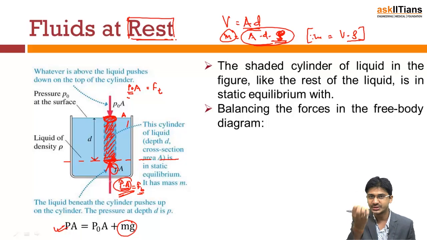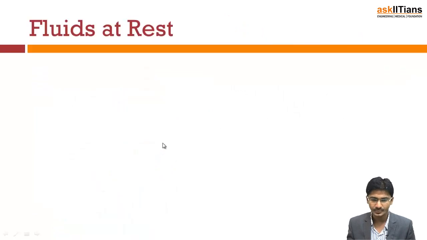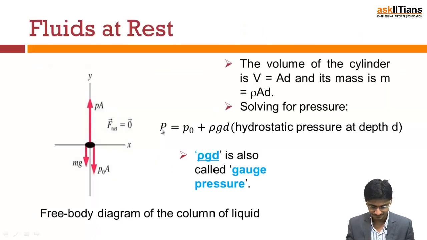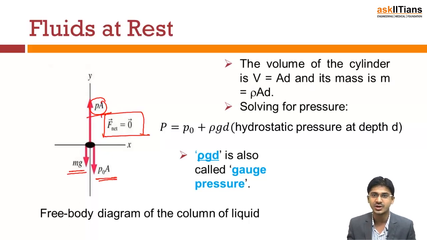So the net forces that are acting downward must be balanced by the net forces that are acting upward, because this cylinder is in equilibrium. It is in a static equilibrium. Then from Newton's first law, net forces on it should be 0. That means if we draw the free body diagram like this, PA is the upward force, P naught A is the downward, mg is the downward force, and Newton's first law gives you this because it is in a static equilibrium. So if you balance the forces, we will have P into A that is acting upward is equal to P naught into A plus mg acting downward. These are the net forces that are acting downward.